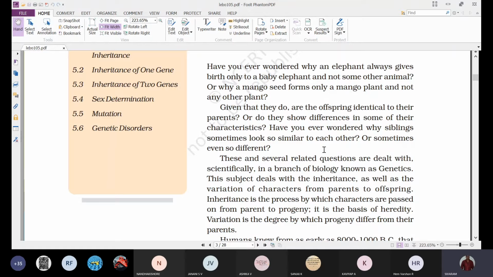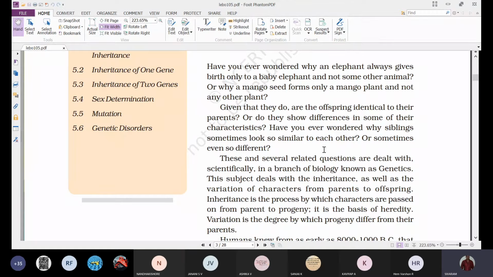And they'll have teeth, and a body divided into head, neck, thorax, abdomen. The same features we can observe. But at the same time, we'll also find some differences in the characteristics. Even though they have two eyes, the two eyes are not the same.